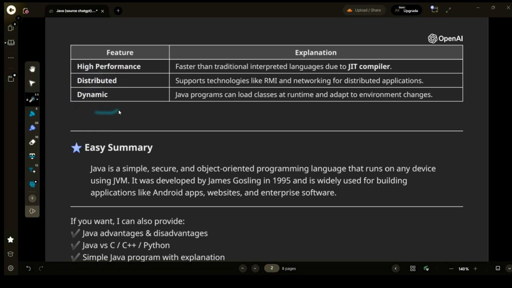The next feature is dynamic, right? Java programs can load classes at runtime and adapt to environment changes. As we all know, Java is an object-oriented programming language, right? Java has classes. Let me tell you, a class is a blueprint for an object. For a single class, we can declare multiple objects. Classes acquire memory at runtime because classes load at runtime. Understand? And adapt to environment changes.